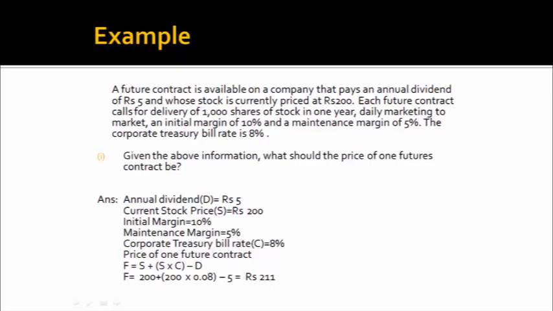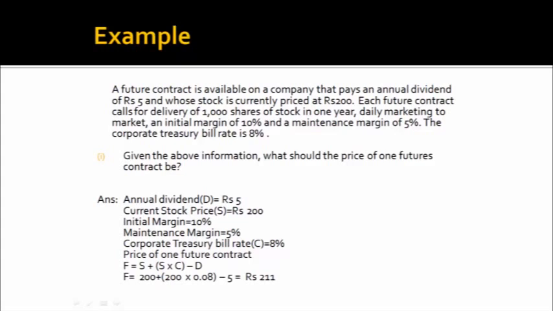So 8% of 200 is the interest cost, but you are receiving a dividend of 5 rupees. So the cost of carry is 8% of 200, less rupees 5. Today the spot price is rupees 200. To the spot price you will add the cost of carry, which you have just computed: 8% of 200 less rupees 5.